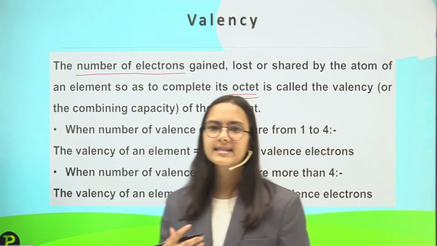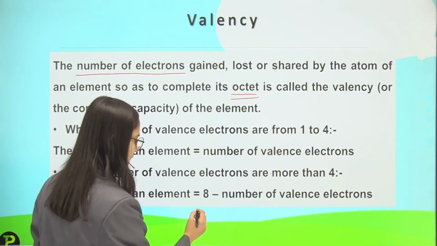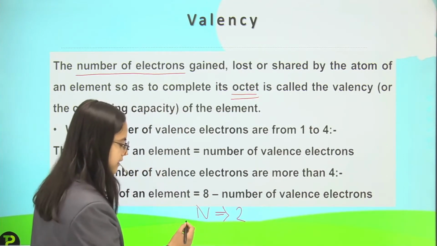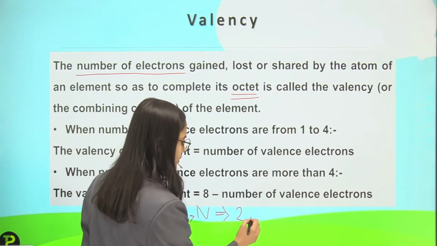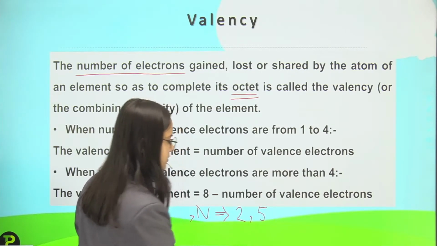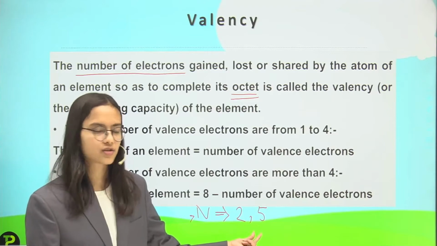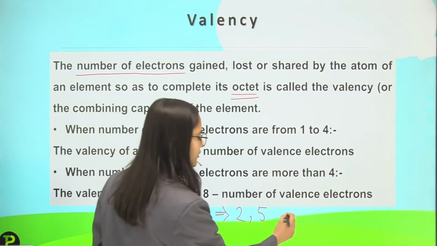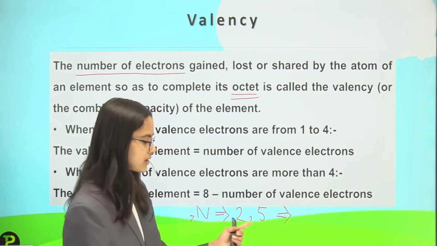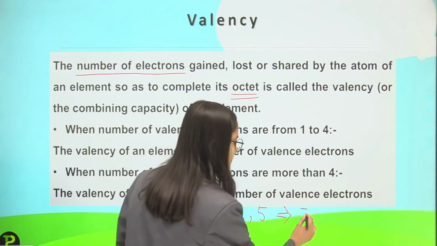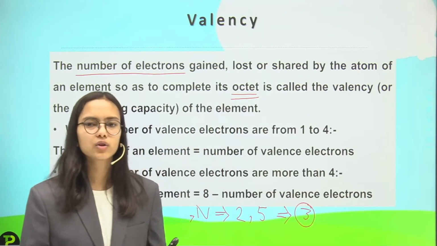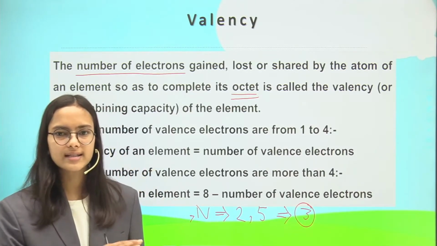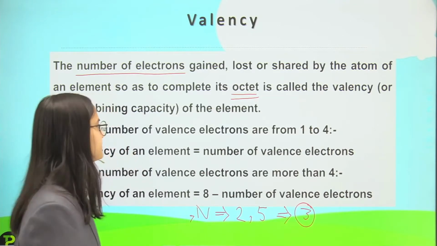So let us take an example. I have taken the example of nitrogen. Nitrogen has atomic number 7, and the electronic configuration will be 2, 5. So here the electronic configuration is 2, 5, and the number of valence electrons is 5, that is more than 4. So what will be the valency of this? 8 minus 5, that is, the valency of nitrogen is 3. So this is the way of calculating valency if the number of valence electrons is more than 4, and for 4 or less it will be equal to that number.